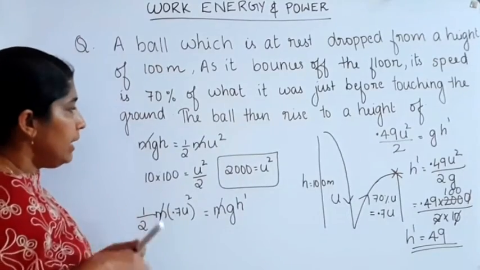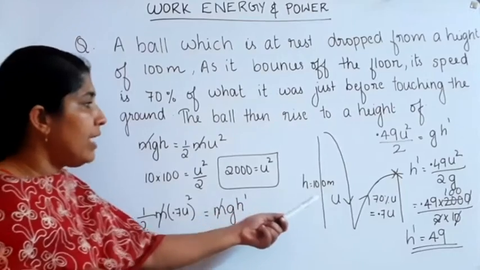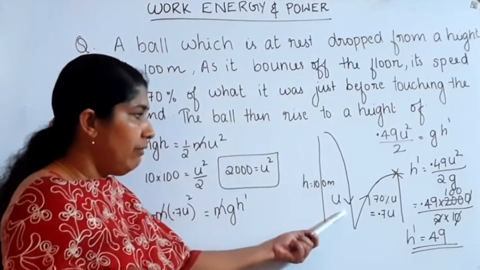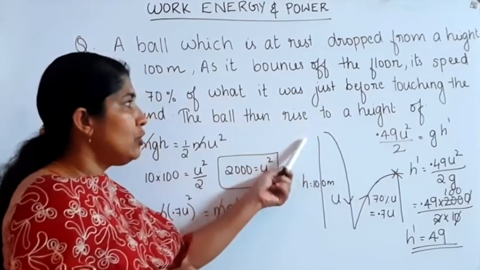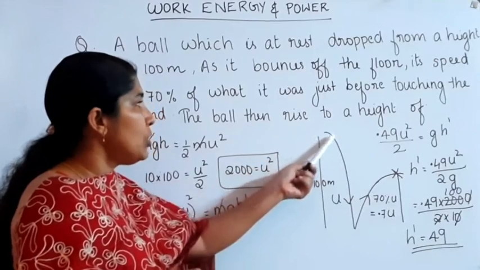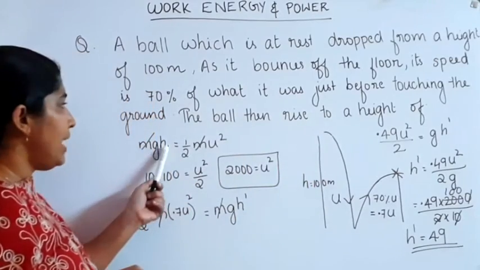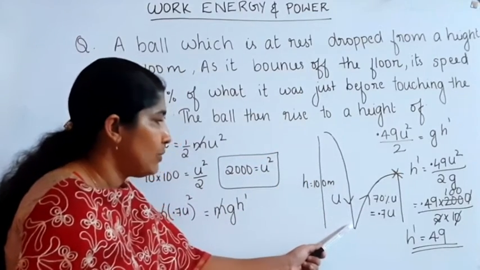Okay. Here the initial height is given. From the initial height, we can find out u, the initial velocity. What about the potential energy stored here? The potential energy stored in the body at this position is equal to mgh. That is converted into kinetic energy, half mu square.